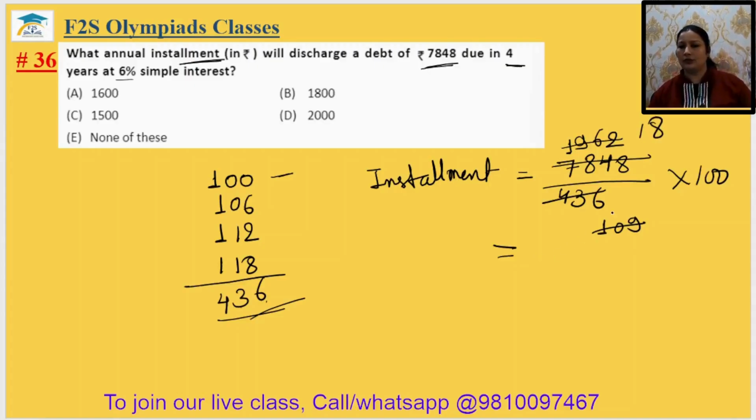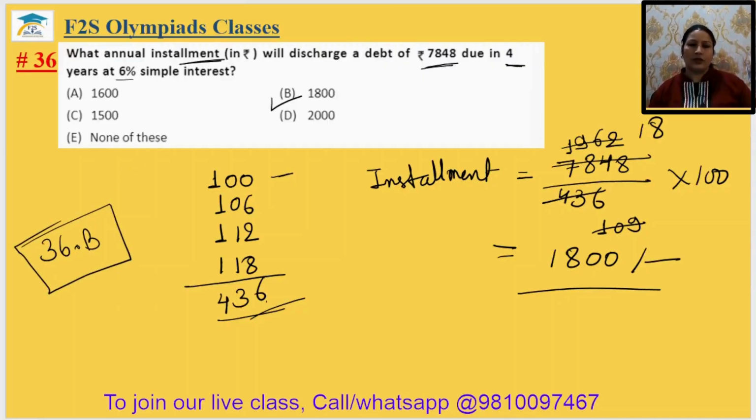So 18 multiplied by 100, 1800 rupees will be the installment when we have to pay in 4 terms. That's why the answer will be option B. The 36th answer is option B.